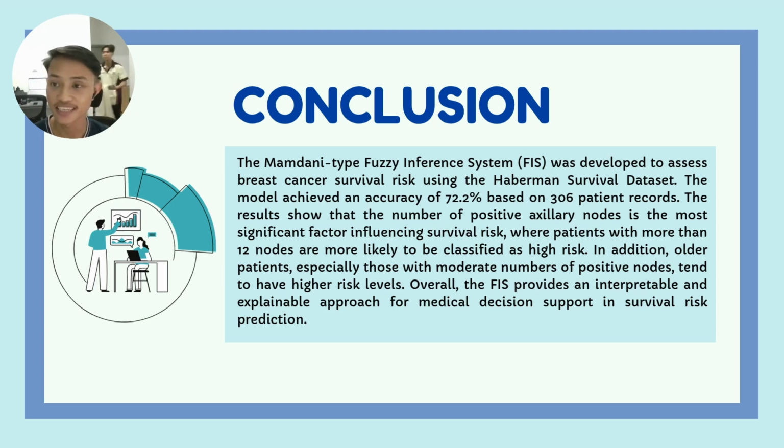Our findings show that the number of positive axillary nodes is the most influential factor in survival risk, where patients with more than 12 nodes are more likely to be classified as high risk. Our findings also show that older patients, especially with a moderate number of positive nodes, tend to have higher risk levels. After the results and demonstration of our fuzzy inference system, we can see the fuzzy inference system provides an interpretable and explainable approach for medical decision support in survival risk prediction for breast cancer.